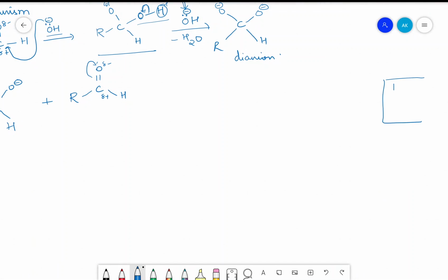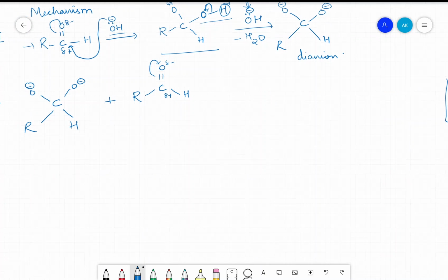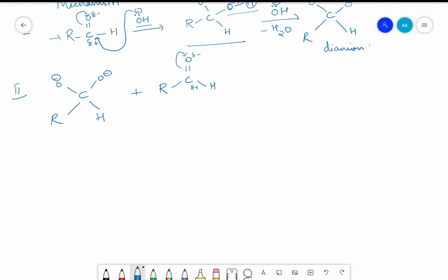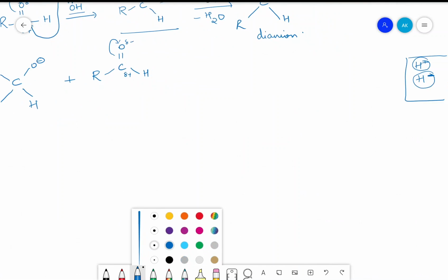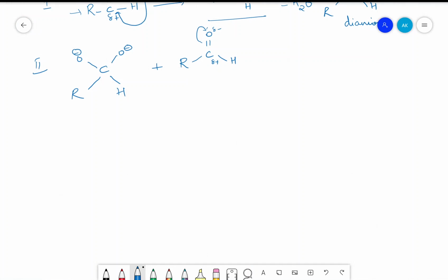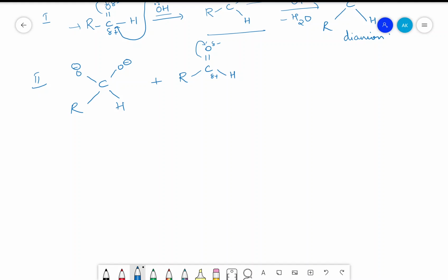Transfer of hydride ion. Hydride ion is the opposite of proton. Proton has a positive charge. Hydride ion has a negative charge. The negative charge is due to this hydrogen carrying the bond attached to it. Proton does not have an electron or bond attached to it, but hydride ion has an electron or bond attached to it. So from the unstable dianion, this particular hydrogen will go and attack this carbon in H minus form. That means the bond is carried by this particular hydrogen.